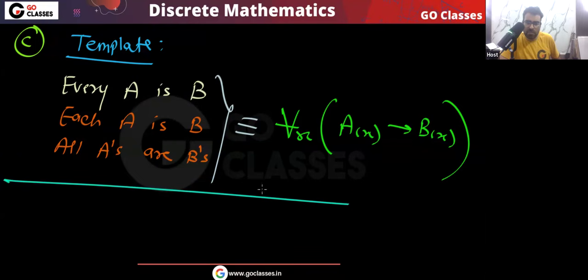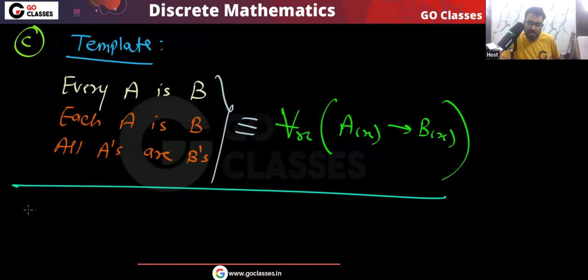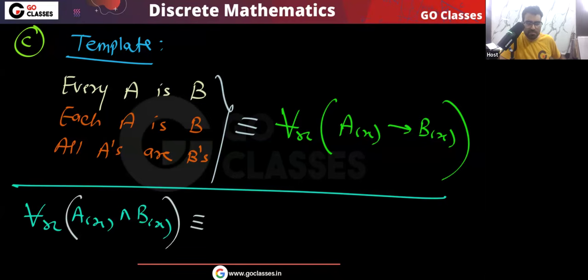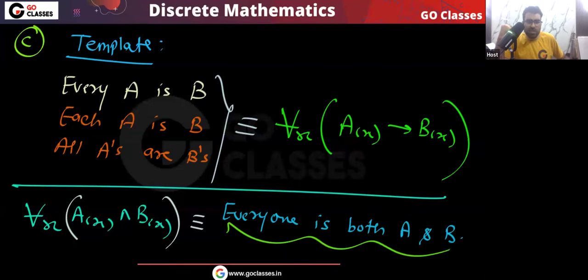Tell me one more thing. What does this statement mean if I write for all x, AX and BX? It will mean that everyone in this whole universe, every element, is A as well as B. Everyone is both A and B. Tell me, are these two statements the same?